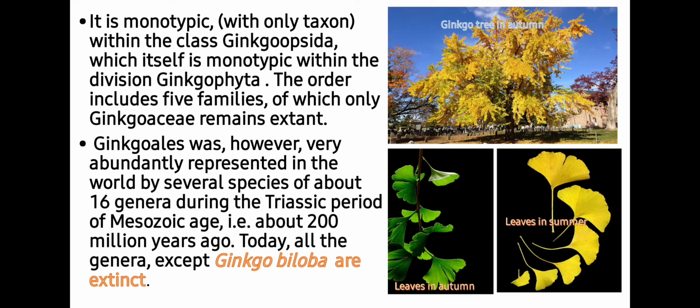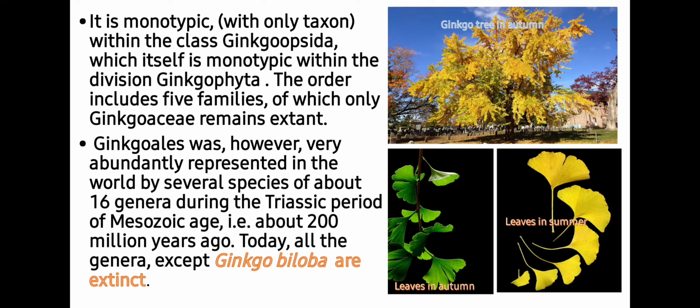Students, it is monotypic, means with only one taxon within the class Ginkgopsida, which itself is monotypic. Within the division Ginkgophyta, means in Ginkgophyta you will find only Ginkgopsida and in Ginkgopsida you will find only Ginkgo biloba. The order includes 5 families, of which only Ginkgoaceae remains while others are extinct.